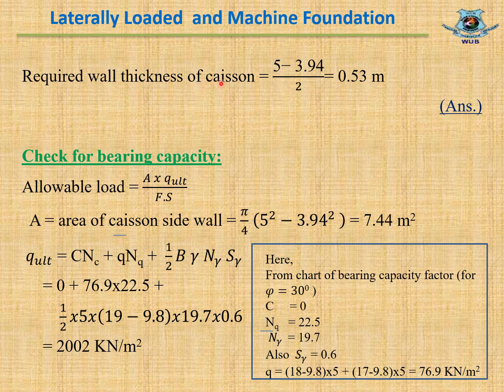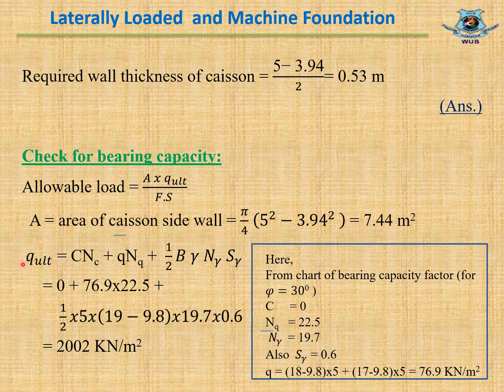Required wall thickness of caisson equal to outer diameter minus inner diameter divided by 2 for both sides equal to 0.53 meter. Check for bearing capacity. Allowable load equal to A into Q ultimate divided by factor of safety. A equal to area of caisson side wall equal to pi by 4 into 5 square minus 3.94 square. Here 5 equal to outer diameter, 3.94 equal to internal diameter. Finally A equal to 7.44 meter square.